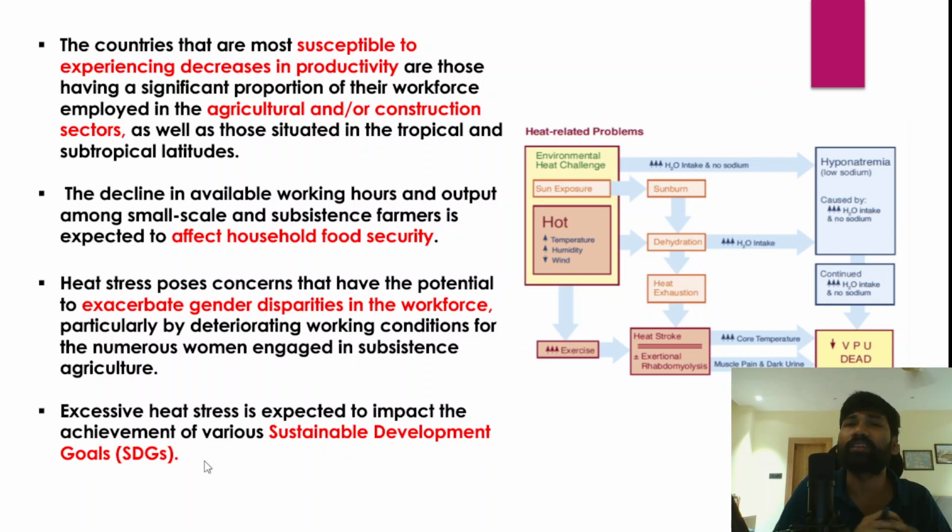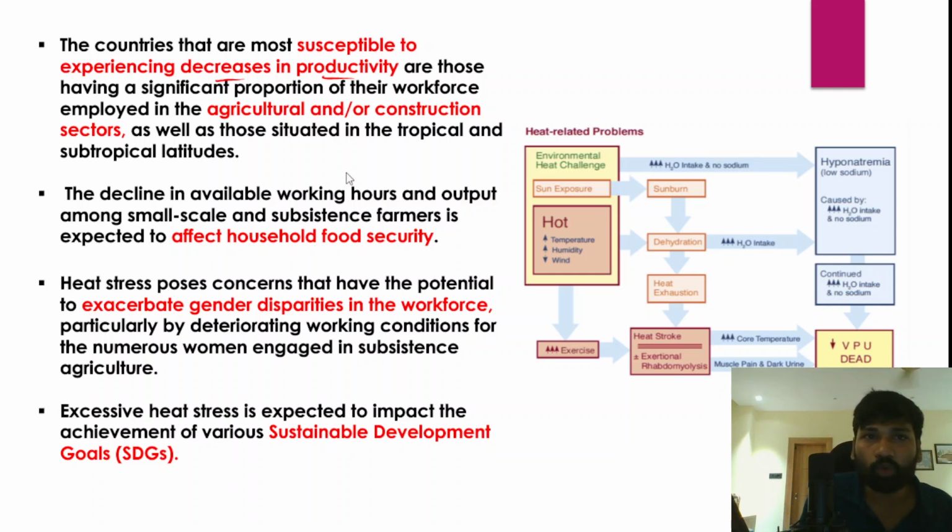However, there are a number of countries which are susceptible to experiencing decreases in productivity, because there are a number of poor countries where the majority of the workforce is engaged in the informal or unorganized sector. Now in this case, those countries would be increasingly susceptible to decreases in productivity.